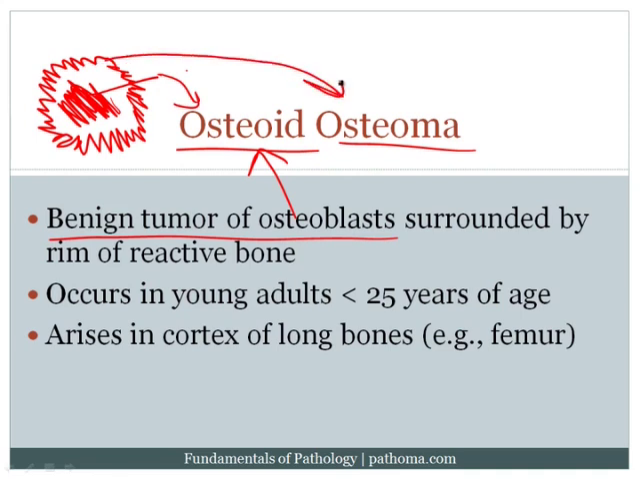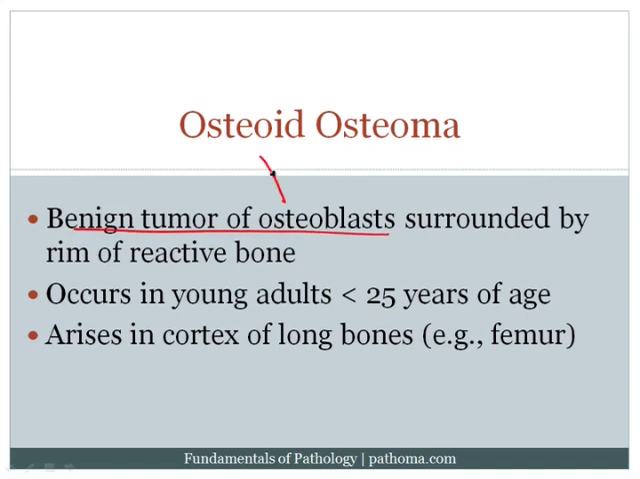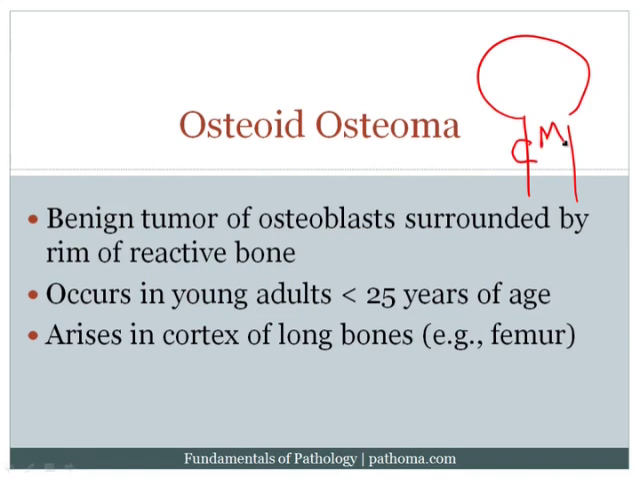So let's read this now. This is a benign tumor of osteoblasts, which make osteoid, surrounded by a rim of reactive bone, hence the term osteoma. It occurs in the cortex of young adults less than 25 years of age, which is the classic demographic, and it arises in the cortex of long bones. Now let's remind ourselves that the bone has a cortex, which is its surface, and then there's a medulla. And so this tumor is going to arise on the cortex of the bone.